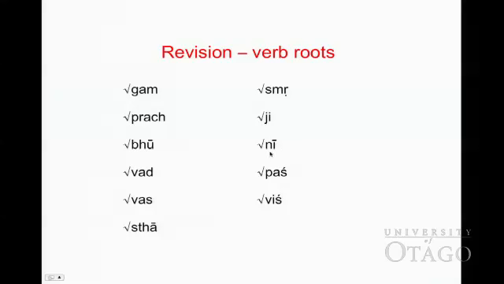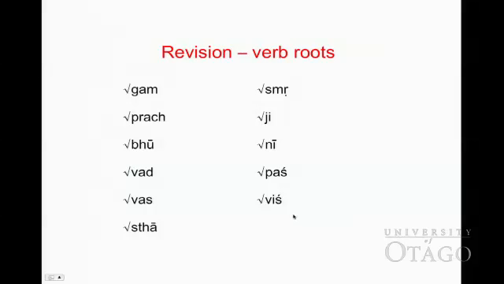Nī, nayati, he, she carries or leads. Paś, paśyati, he, she sees.